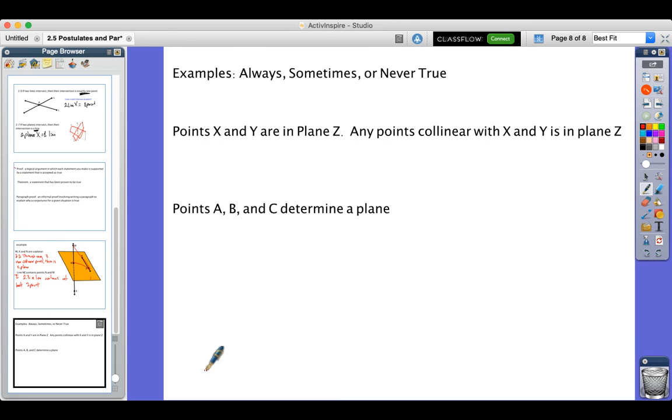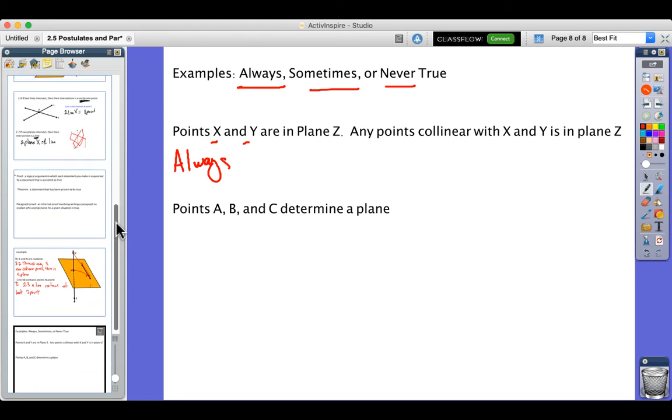Let's try another example. You'll have a couple of questions like this: are they always true, sometimes true, or never true? Points X and Y are in a plane, so any point collinear to X and Y is in plane Z. Is that always true, sometimes true, or never true? Hopefully you paused, thought about it, looked at your notes, and said yes, that's always true.